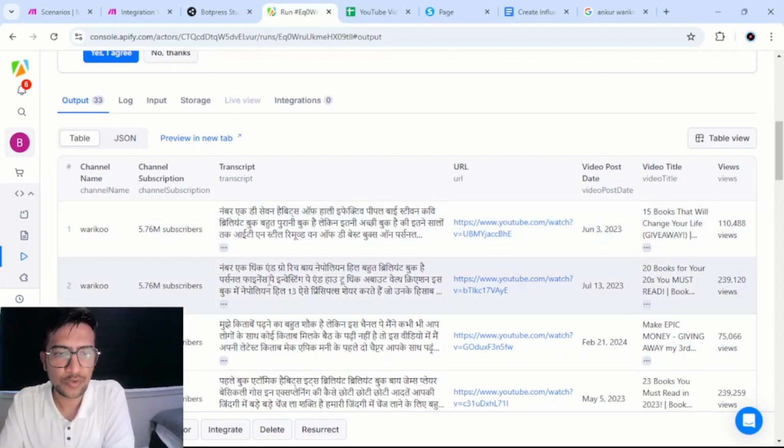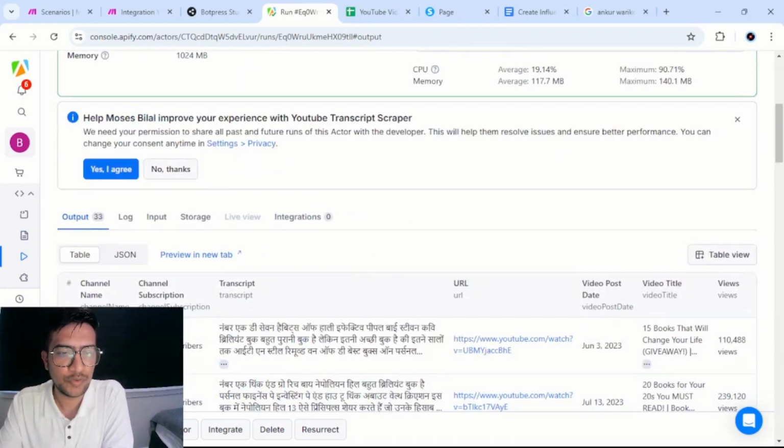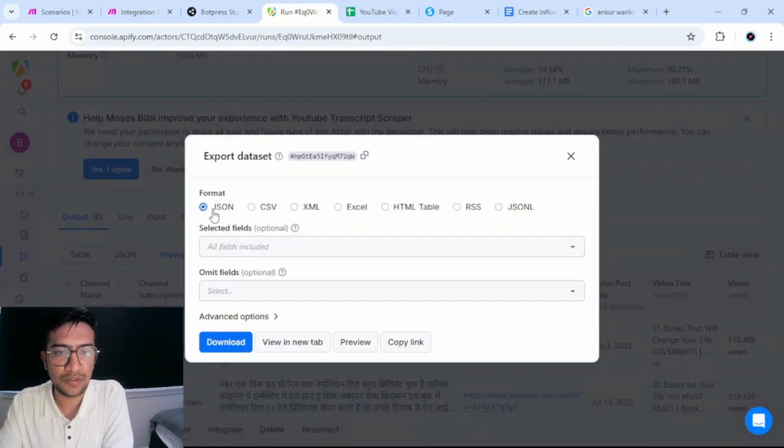Now, as you see, don't be worried that this is in Hindi, because Warikoo speaks in Hindi in his videos. We don't have to be concerned about this, because when we use that in our chatbots, they are smart enough to do the translation on their own and give you the apt results. So once you have all of these, you click on export results, you click on JSON.